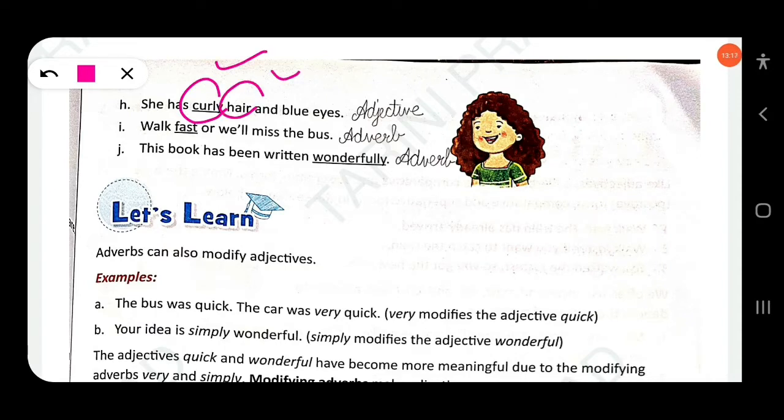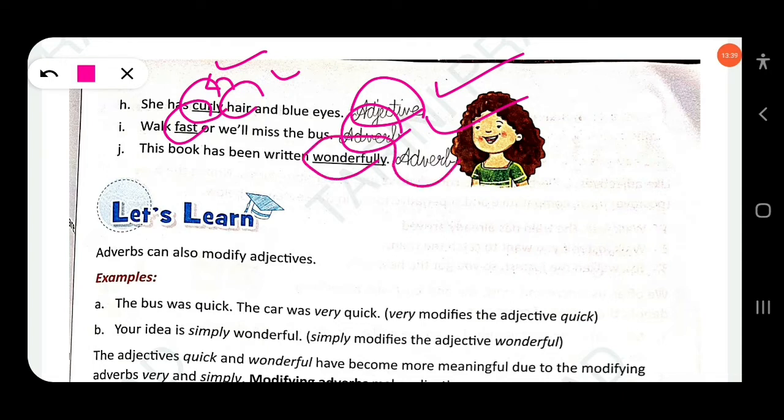Hair is a noun and curly is an adjective used before the noun. Then next, walk fast or we will miss the bus. Walk fast: how? Here an adverb of manner; fast is used as an adverb, not an adjective. This book has been written wonderfully. How? Adverb of manner. Clear?